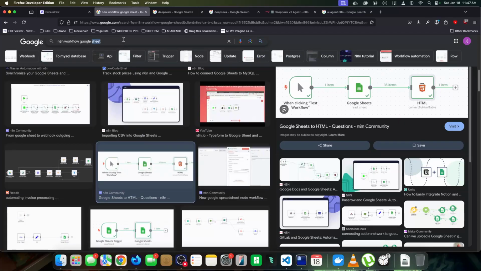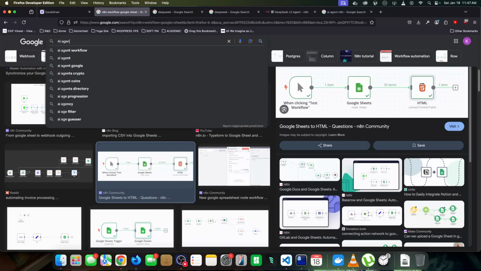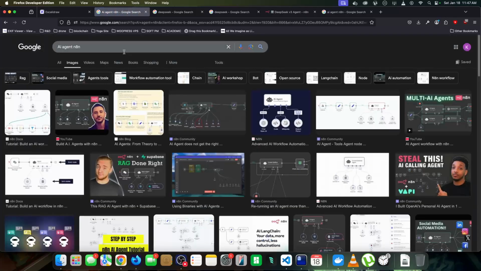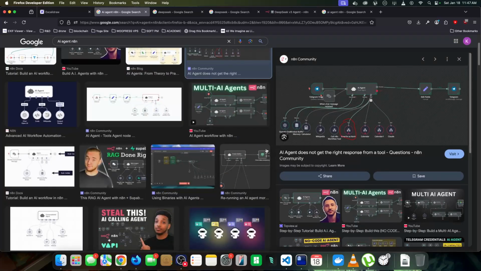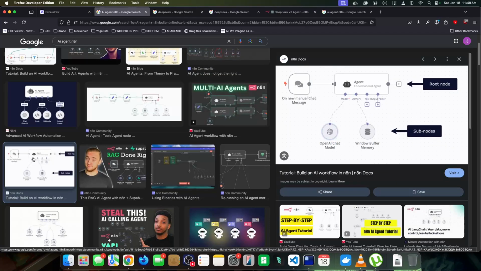It has this AI agent node. The AI agent node in N8N is very powerful, guys. It lets you, with a minimal amount of coding, get an agent that's able to do a lot of this work. And there's a lot of hype around agents, so it'll be very good to be able to build this with the minimum amount of setting up and have learned the basics of it. So that's what I'm going to teach you guys.